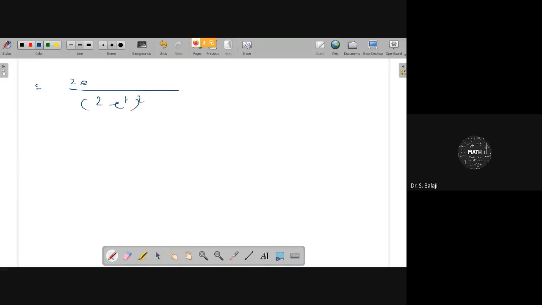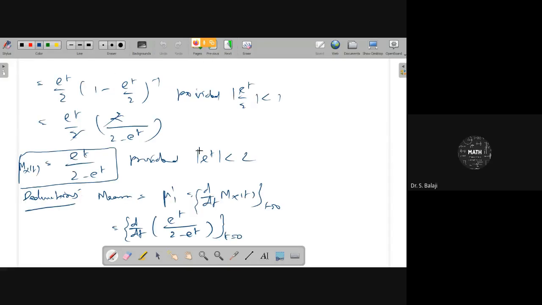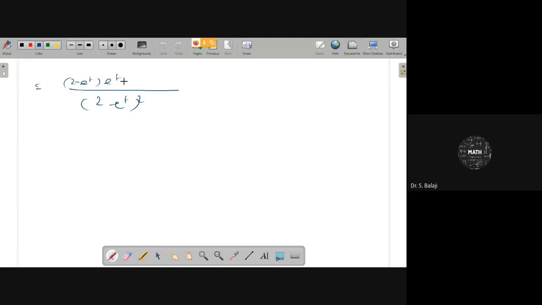The numerator is e power t, you see that on the previous page, and the denominator is 2 minus e power t. Therefore, v square, v du minus u dv, we can get minus e power t, at t equal to 0.